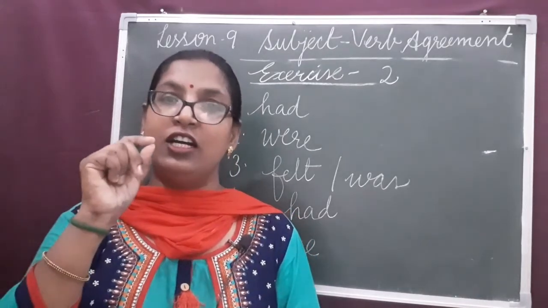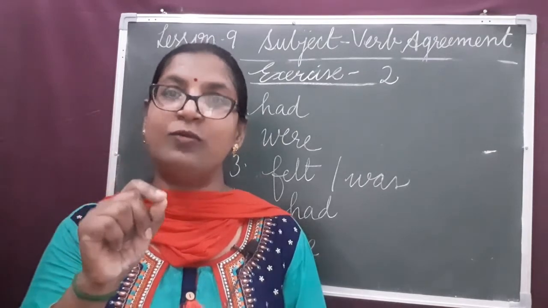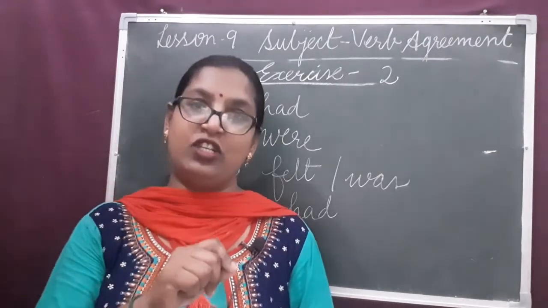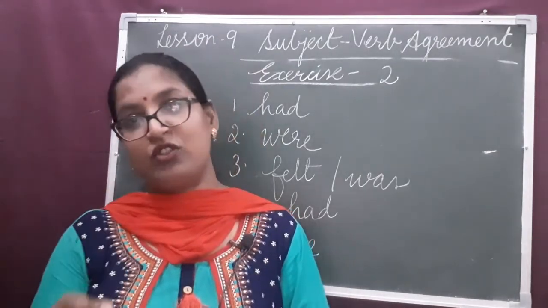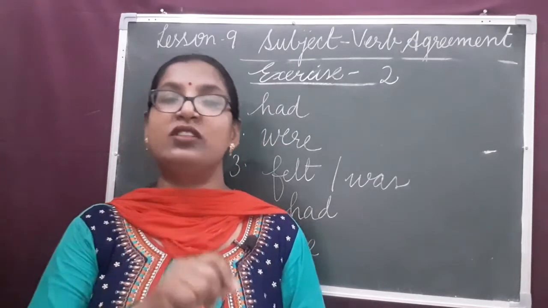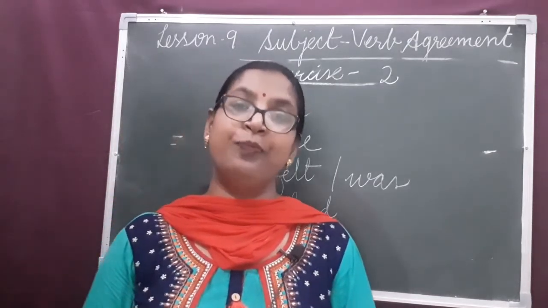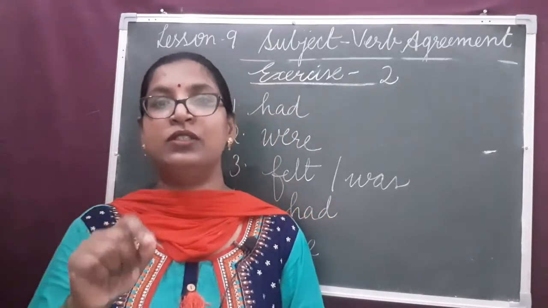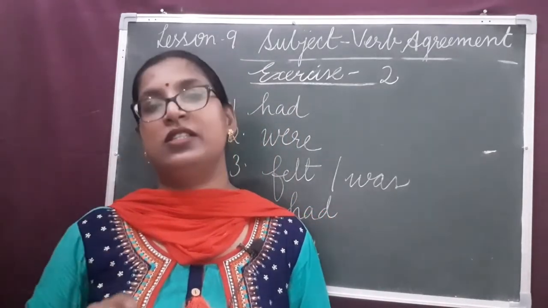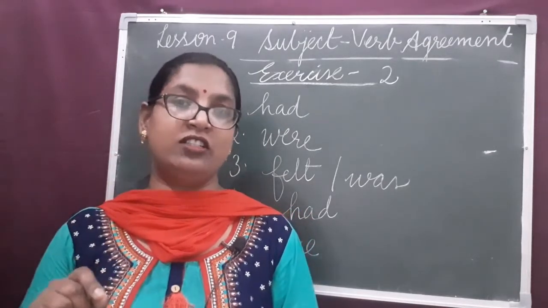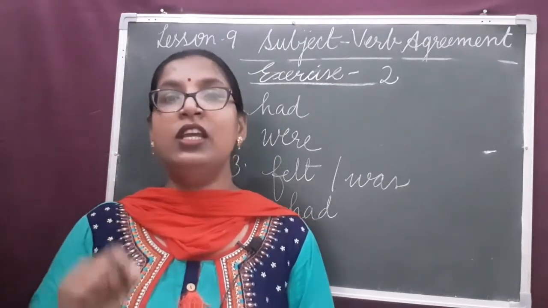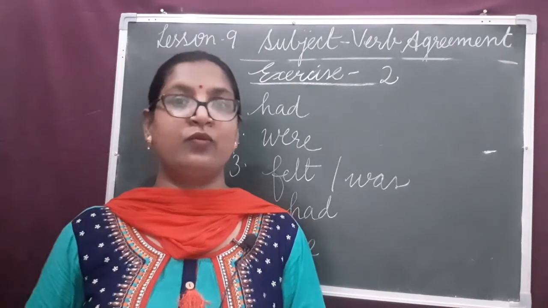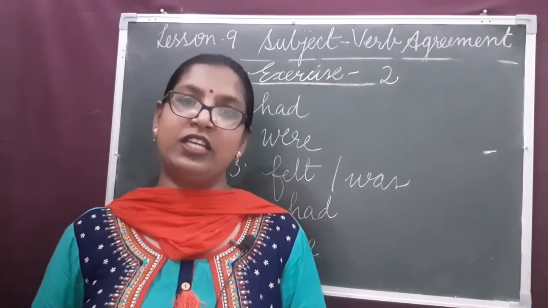You have to use the verb according to the subject. If it is singular subject, you have to use singular verb, plural subject, plural verb. Your verb should agree with your subject in number and person. This is the most important. Then only your sentence will be correct. Otherwise, there will be grammatical mistakes.